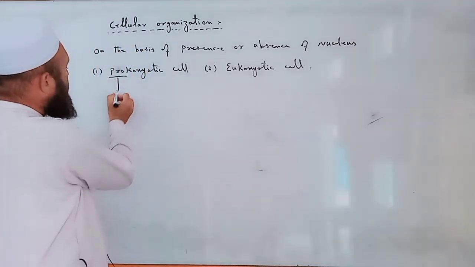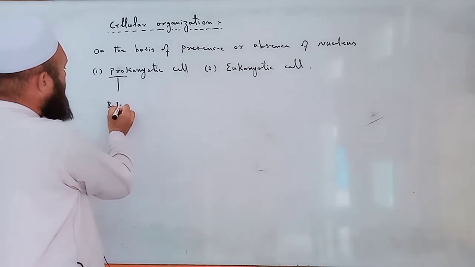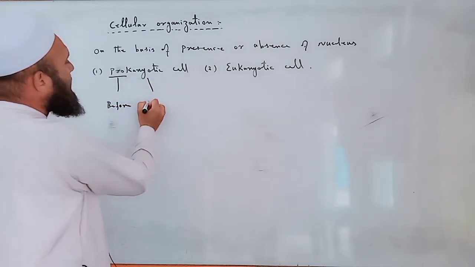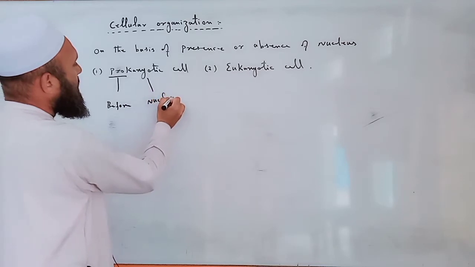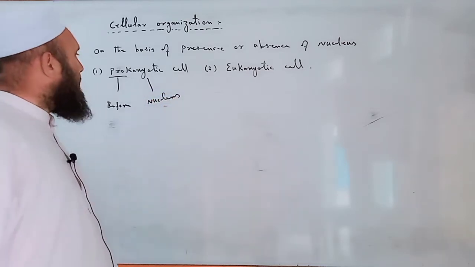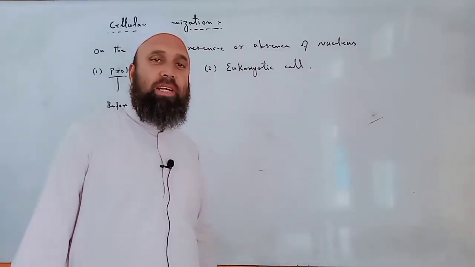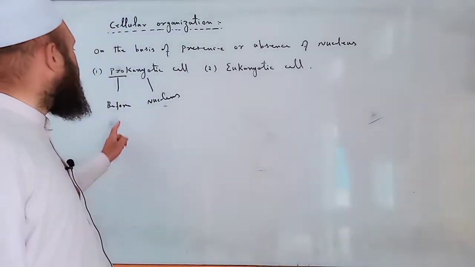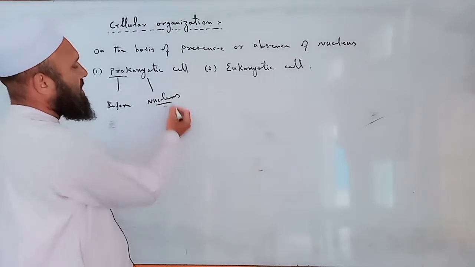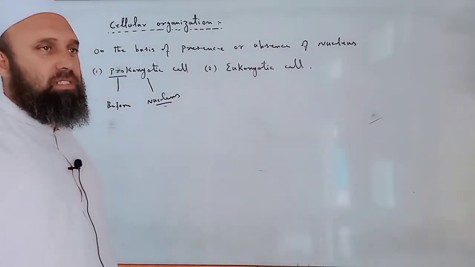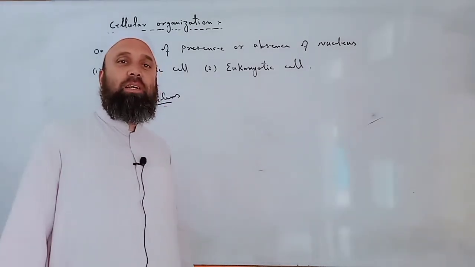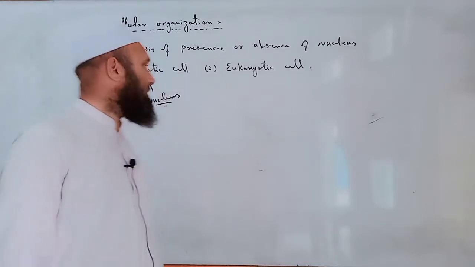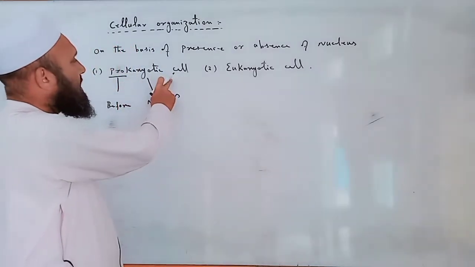Pro means before, karyon means nucleus. It means that prokaryotic cell doesn't contain an organized nucleus. The organized double membrane bounded nucleus is absent in prokaryotic cell.